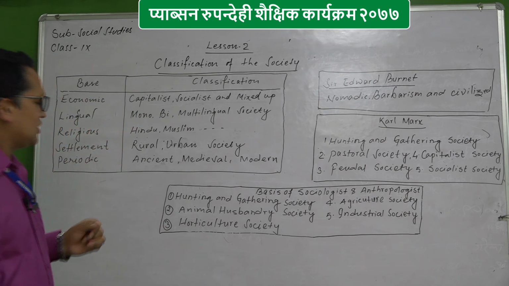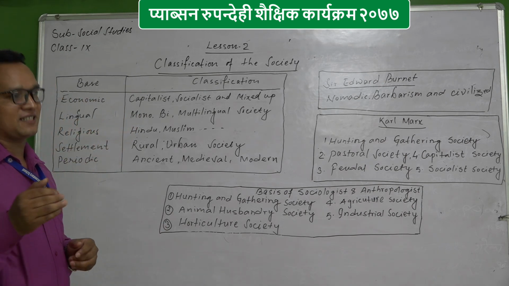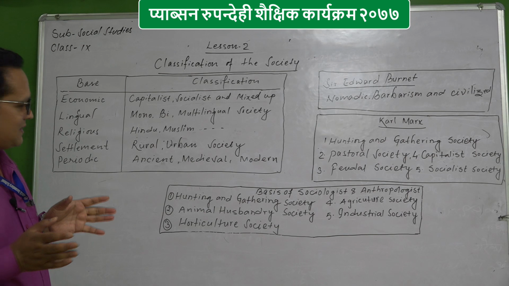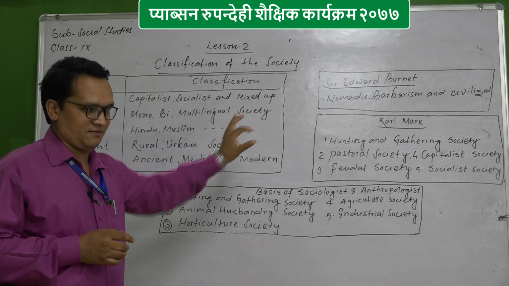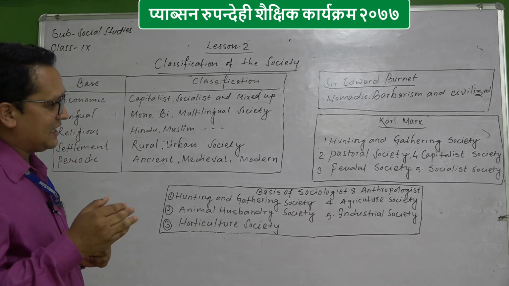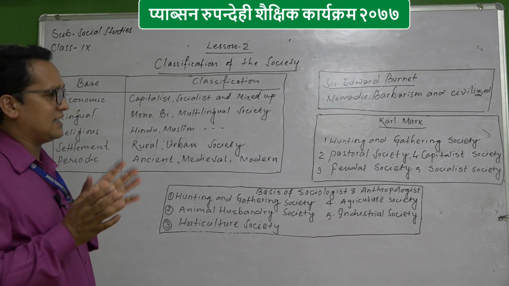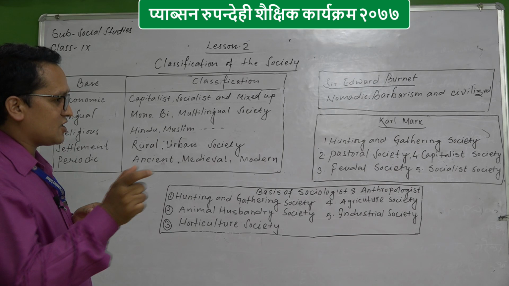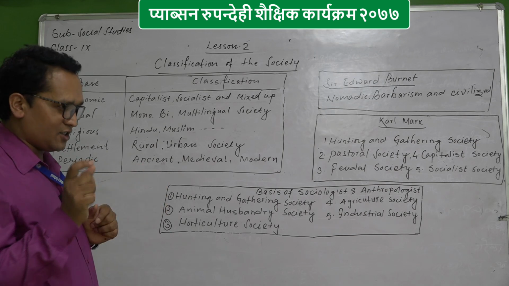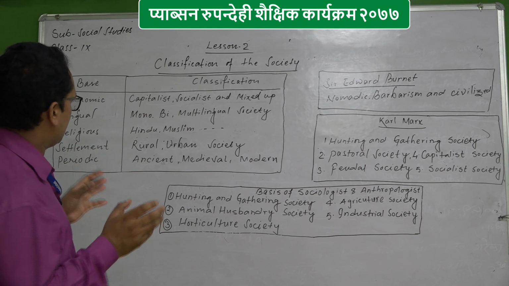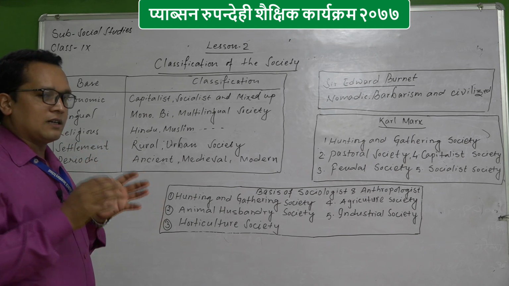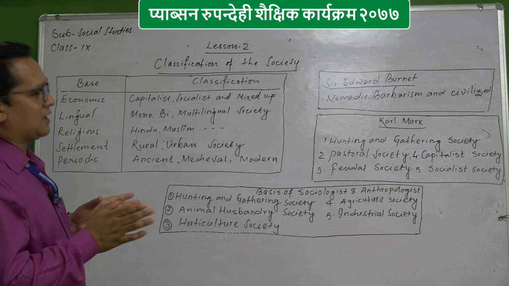Now, on the religious base, I have written on the board Hindu, Muslim and some others. In our country there are 10 religions according to census 2068. Remember that also. So, in different countries, on the basis of religion also, society can be classified.